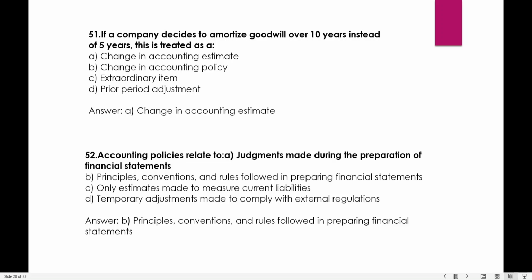Accounting policies relate to judgments made during the preparation of financial statements, principles, conventions, and rules followed in preparing financial statements, only estimates made to measure current liabilities, or temporary adjustments made to comply with external judgments. We see the answer is principles, conventions, and rules followed in preparing financial statements. If you look at what the financial principles are giving, you will not be wrong. So principles, conventions, and rules followed in preparing the financial statements are what relate to accounting policies.